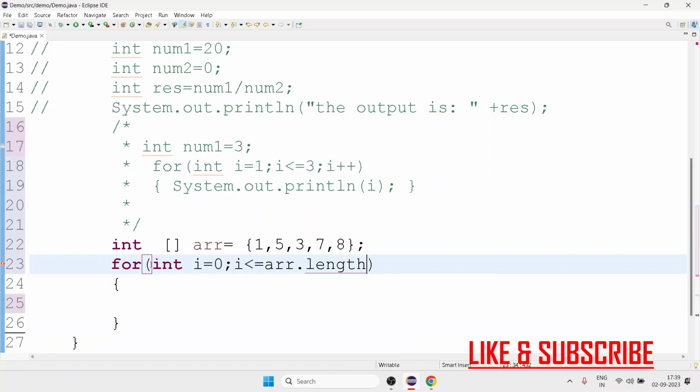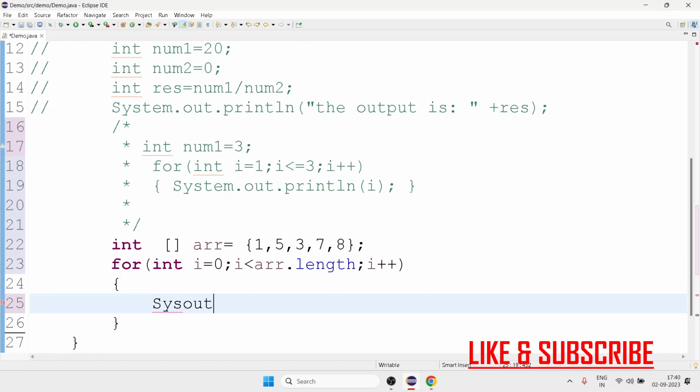First, let's take the less than only. Now I plus plus. Here what I'm going to do is print my array of I. So what will be the output, guys?